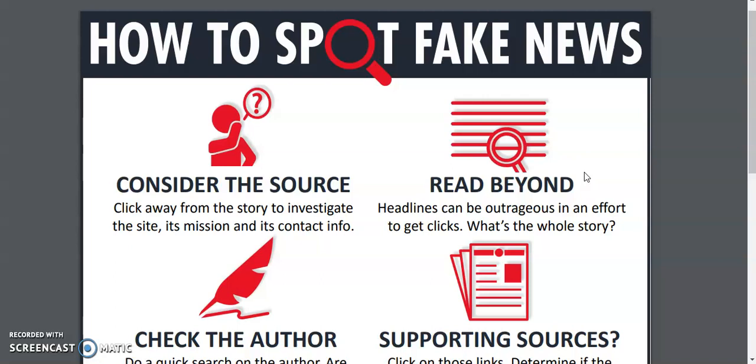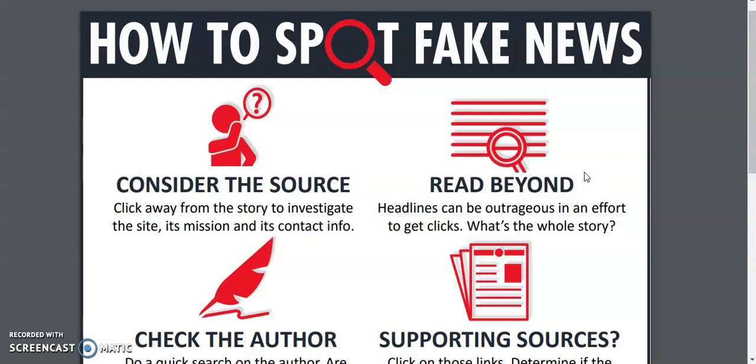You probably have heard of clickbait, but even a real news story, a legitimate news story, the headline is not designed to be the same thing that a topic sentence is to a paragraph or a thesis statement is to an essay. In other words, it's not the editor sitting down and saying, okay, what one line would be the best summary of what this story is about? Instead, a headline is intended to catch the reader's attention.